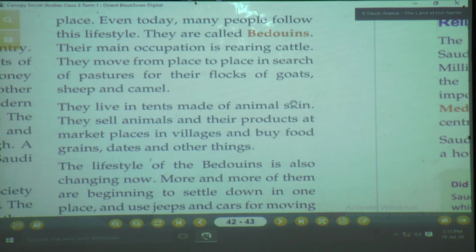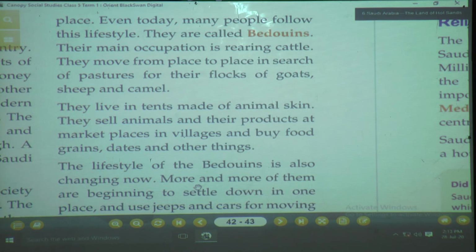So what did the people there used to do? They used to sell those animals and the animal products. Animal products means what? You may say milk or the meat of the animals. So they used to sell those things and from the village they used to buy for themselves grains, dates and some other things. The lifestyle of Bedouins is also changing now.